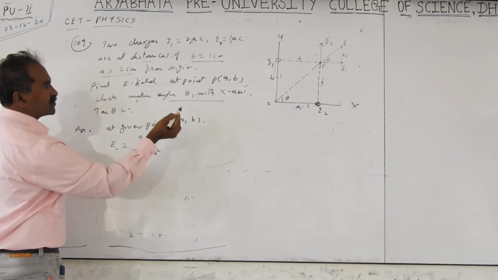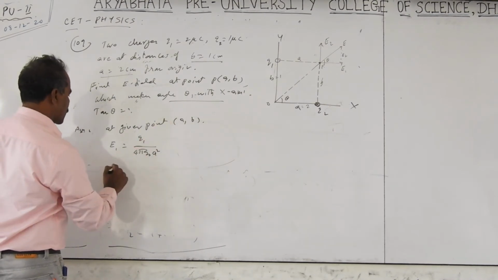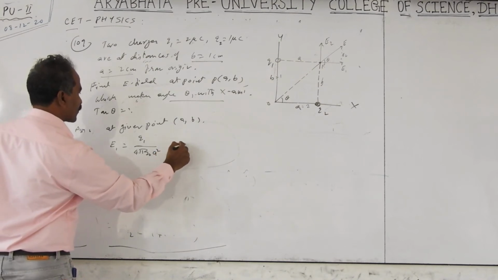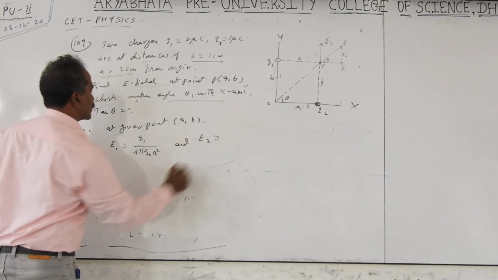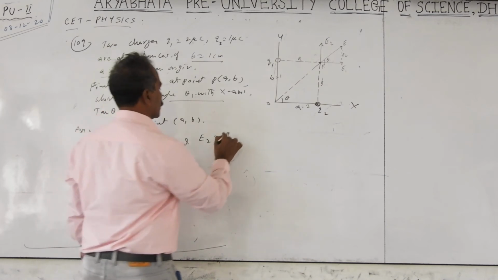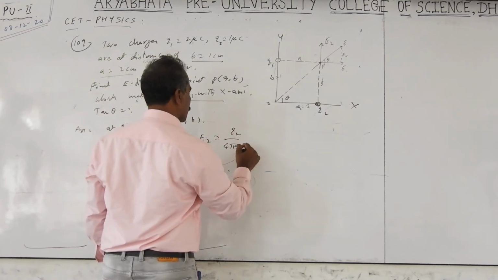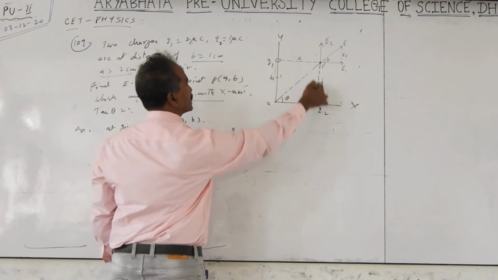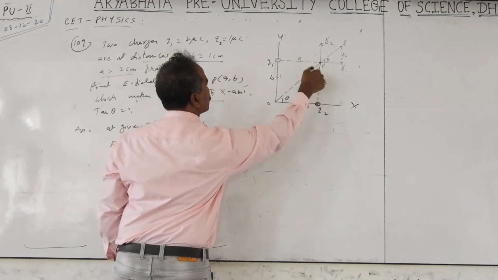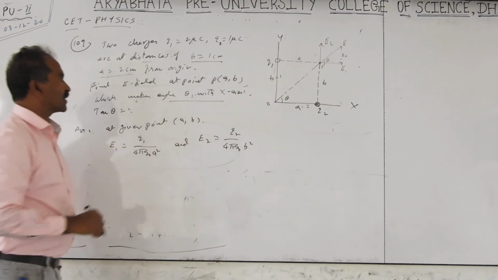Next I will take the field due to Q2, which I call E2. E2 is equal to Q2 by 4 pi epsilon into B square. Q2 is at this distance B, so the distance is B, which means B square.